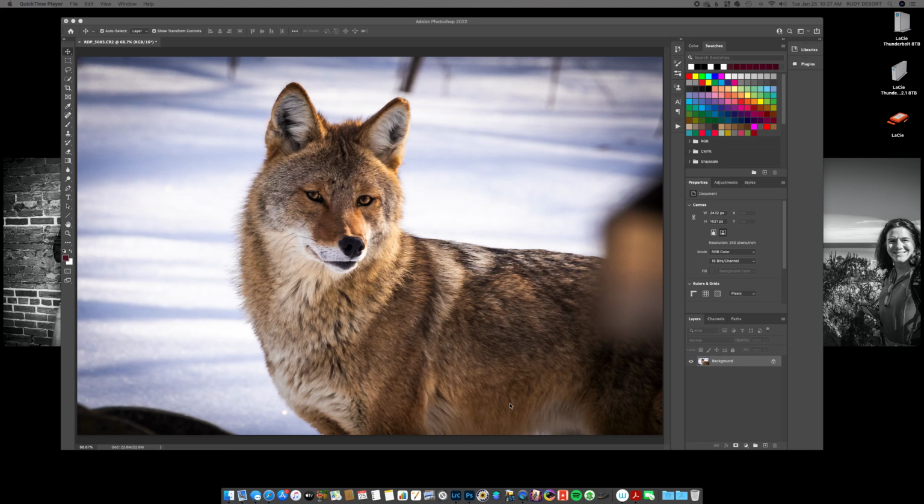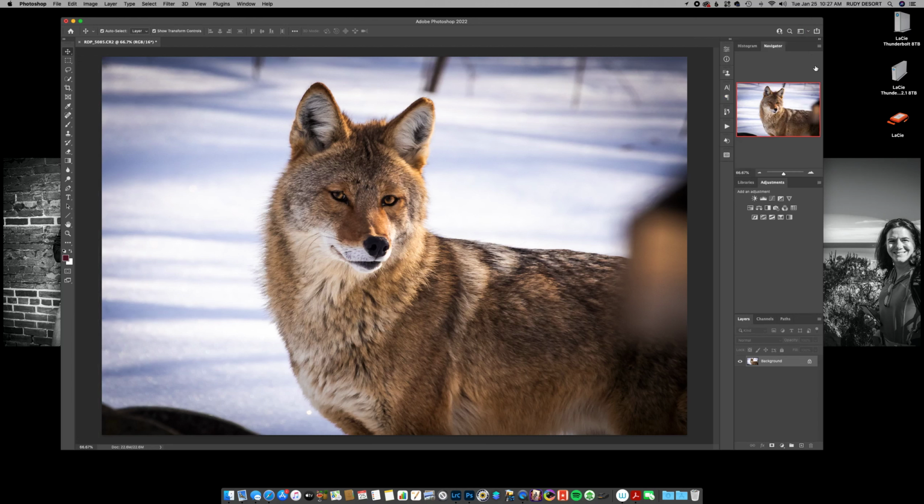So the first thing we need to do is make sure that we're both using the same workspace in Photoshop here. If you go up into your workspace, up in the top right hand corner to the pull down, right now this is on Essentials. That may be what you have, it may not be. But let's just go down to Photography. Click that. You can see how the workspace has changed.